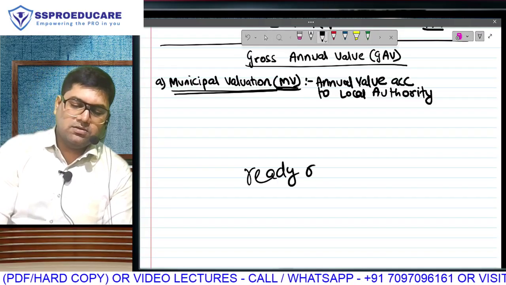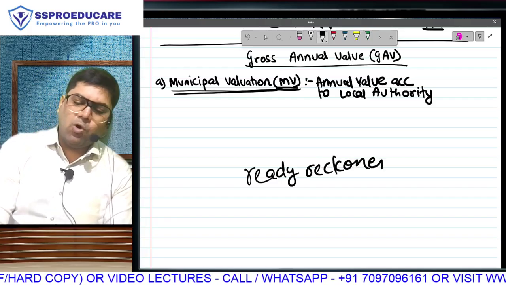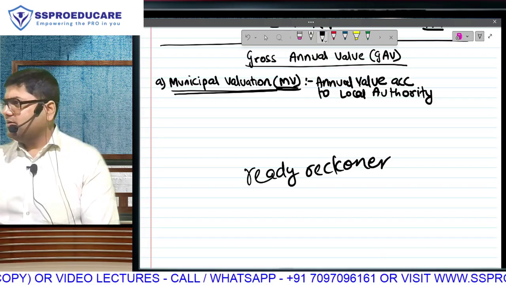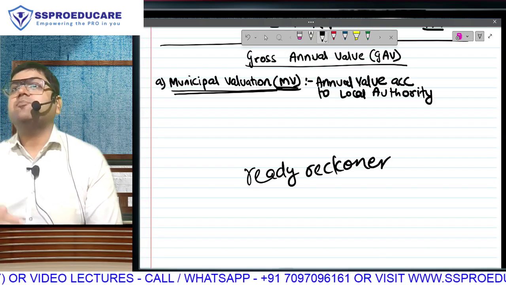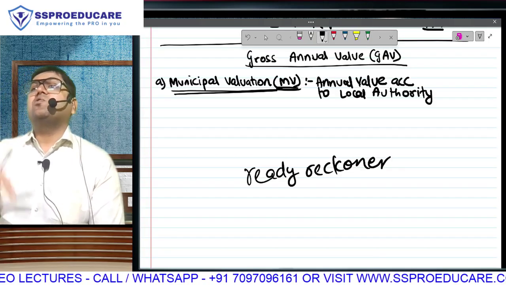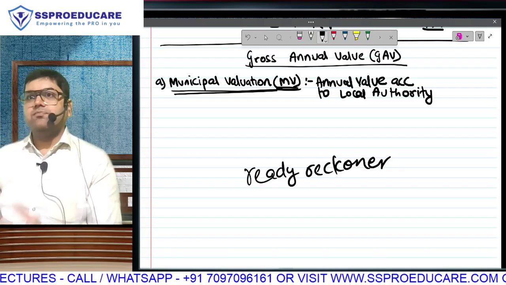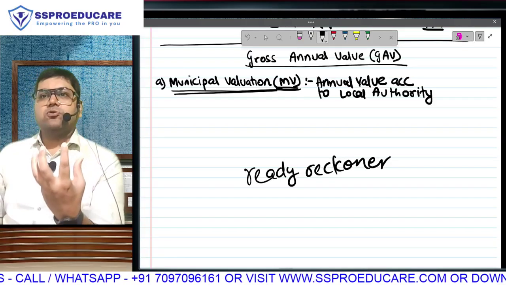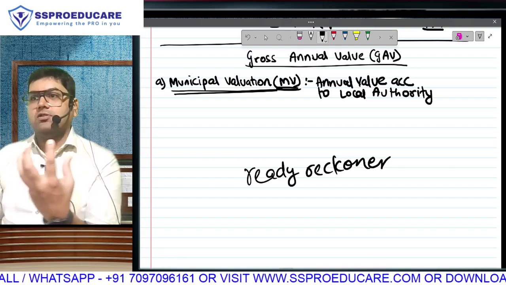Ready Reckoner. Over there, online also, if you want to find out the value of your property, you have to enter state, in state the city, in city the district, in district the pin code. Once you enter the pin code, in that area, all the roads' names will come. Roads are pin code wise. So supposing you put Mumbai 4, you'll get SVP road, VP road, you'll get all the roads coming.